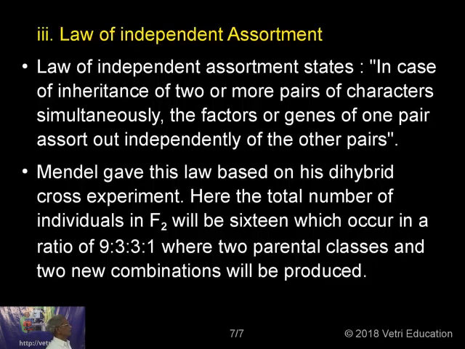In case of inheritance of two or more pairs of characters simultaneously, the factors or genes of one pair assort out independently of the other pairs. Mendel gave this law based on his dihybrid cross experiment. Here the total number of individuals in F2 will be 16, which occur in the ratio of 9:3:3:1, where two parental classes and two new combinations will be produced. So this is what is called the law of independent assortment.